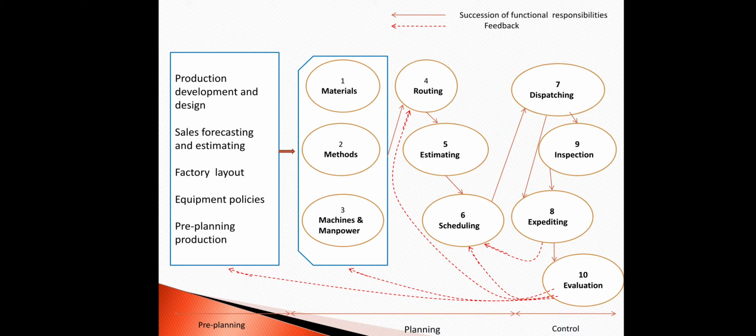The procurement manager can inspect the material and check its quality. If the material is of good quality, only then can they purchase and supply it to the production department. That is the first function of production. Then the second one is the methods.